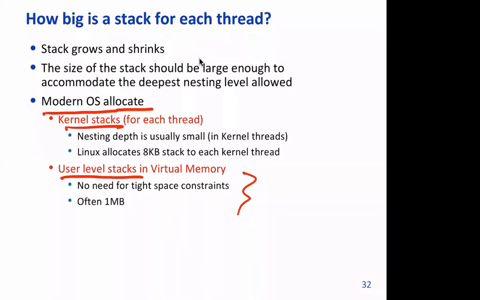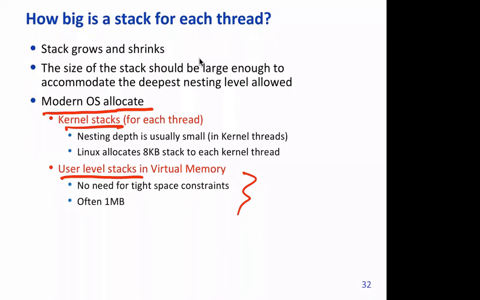In the kernel stack a lot of things can be kept. Let's assume a thread has made a system call. Then the OS will execute something for that user, whatever the thread has requested. There will be some variables or intermediate values which the OS can store in the stack corresponding to that thread in the kernel area.